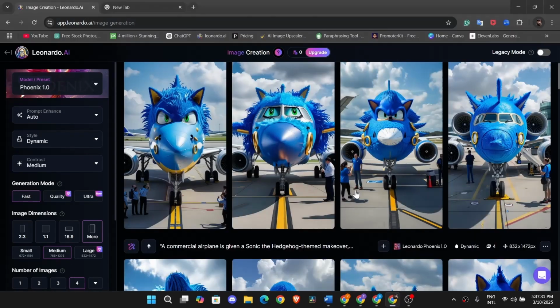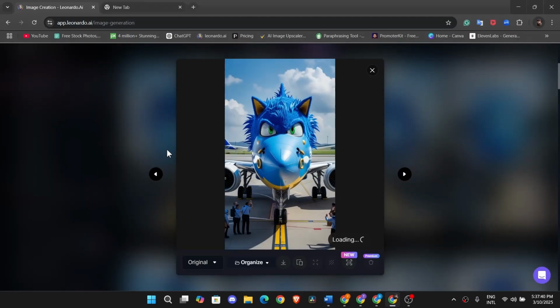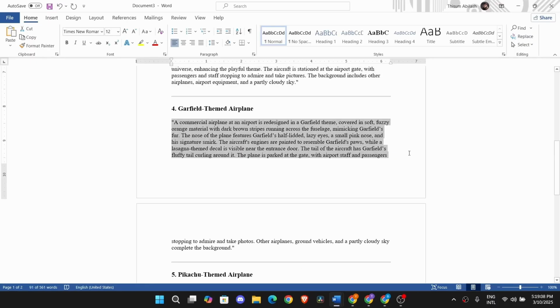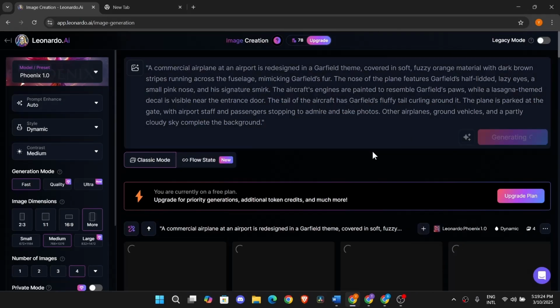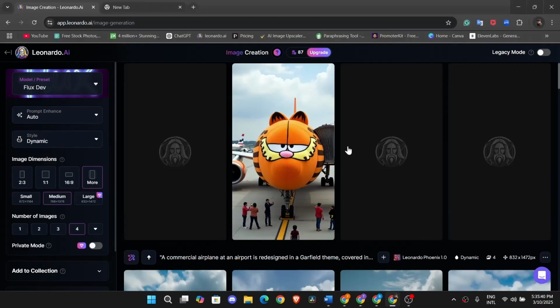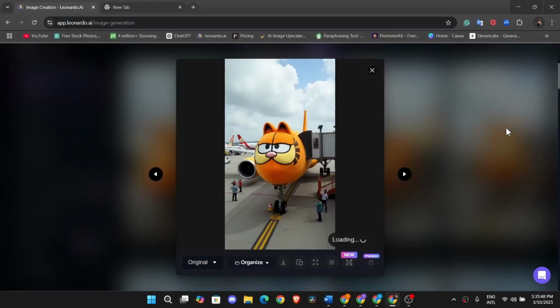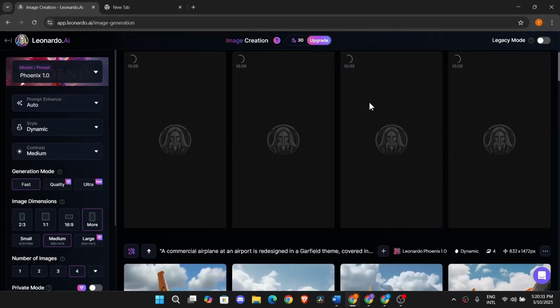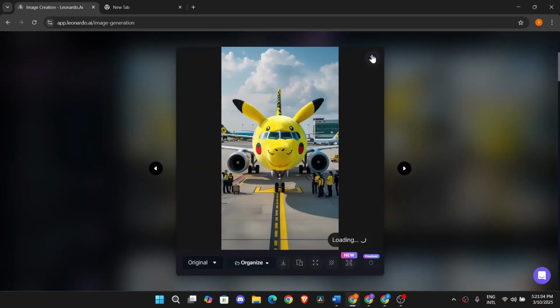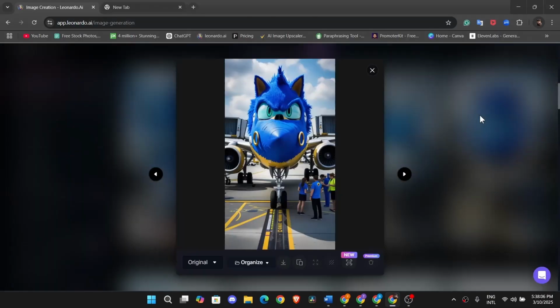If the results are not looking good for you, you can try to regenerate them once again, or you can experiment with different models. And I will choose the best looking images from here and download them.